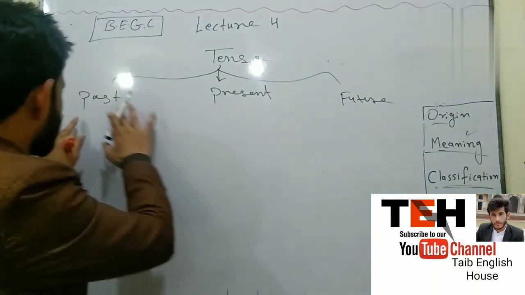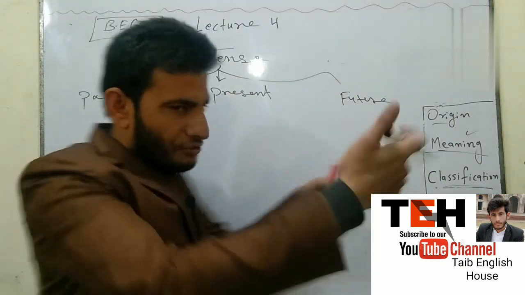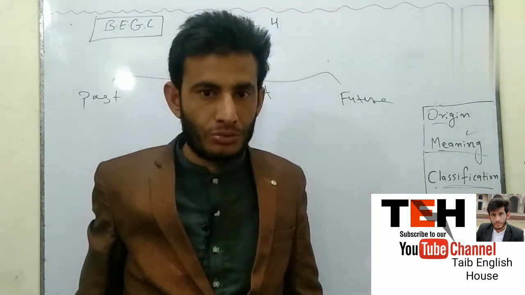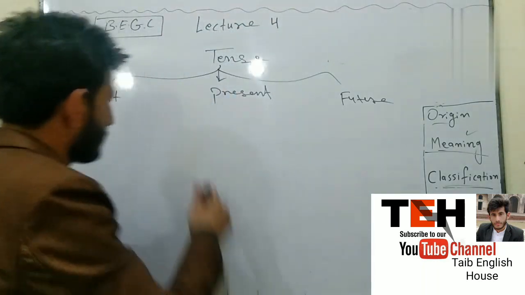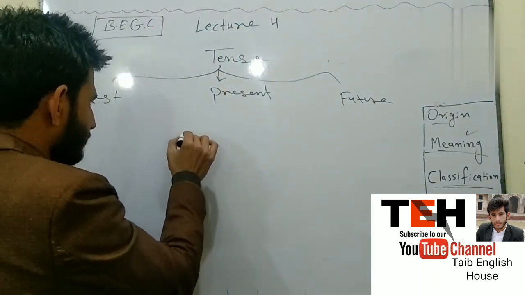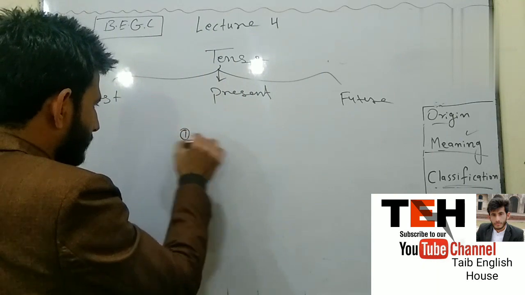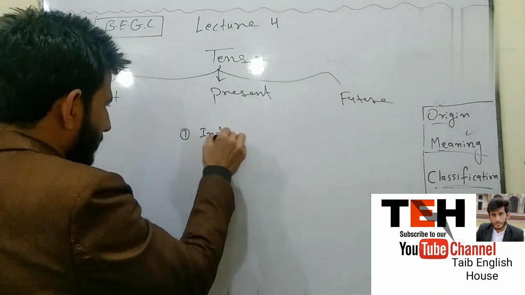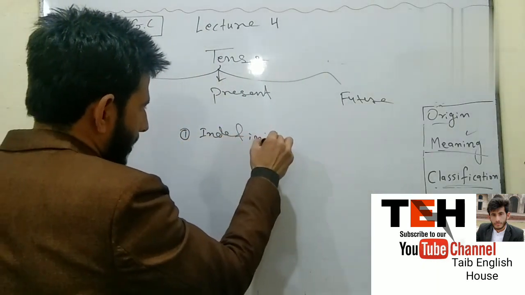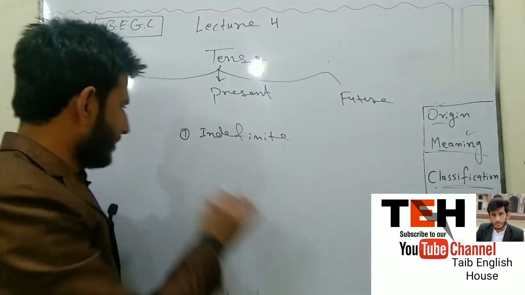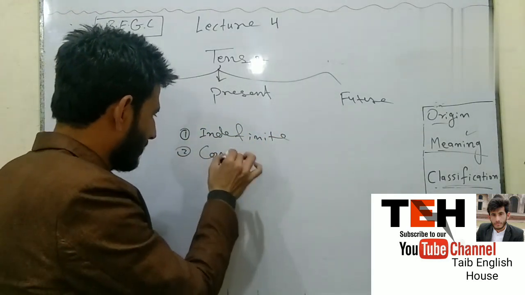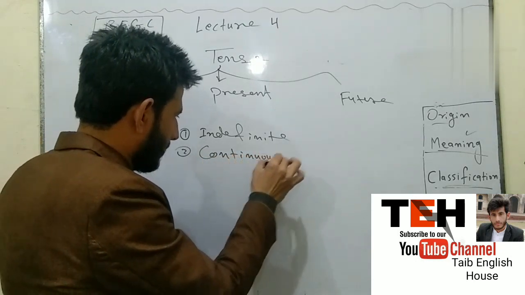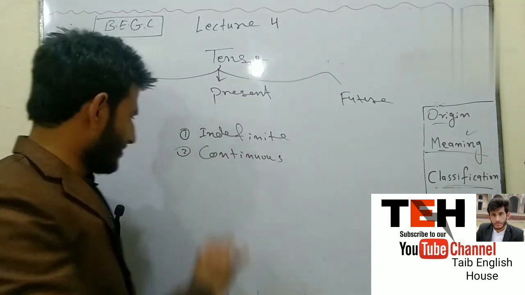Now each of these tenses is further divided into 4 types. Number 1, indefinite. Number 2, continuous.